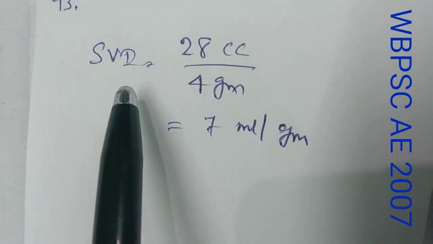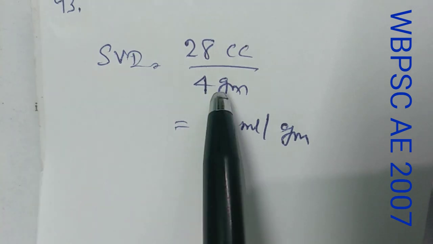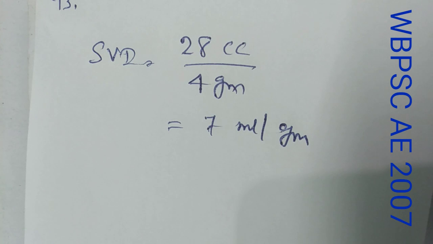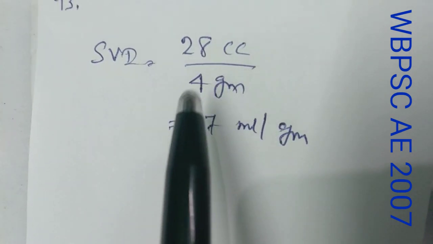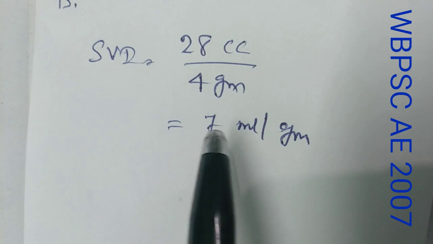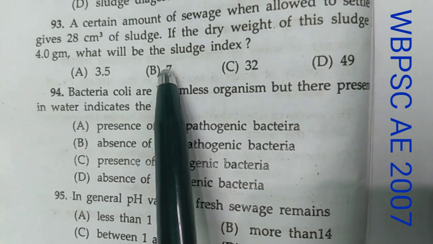So here we know that the volume in ml occupied by 1 gram of activated sludge after settling the aerated liquid for 30 minutes is called sludge volume index or SVI. So SVI equals 28 cc divided by 4 gram, that is 7 ml per gram. Okay, so option B is correct.